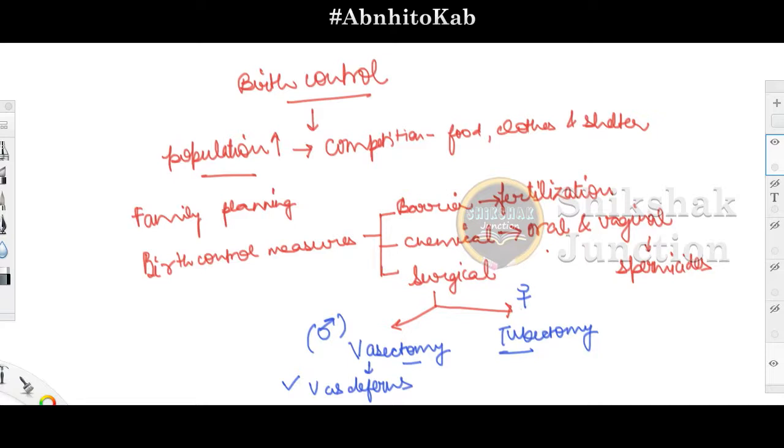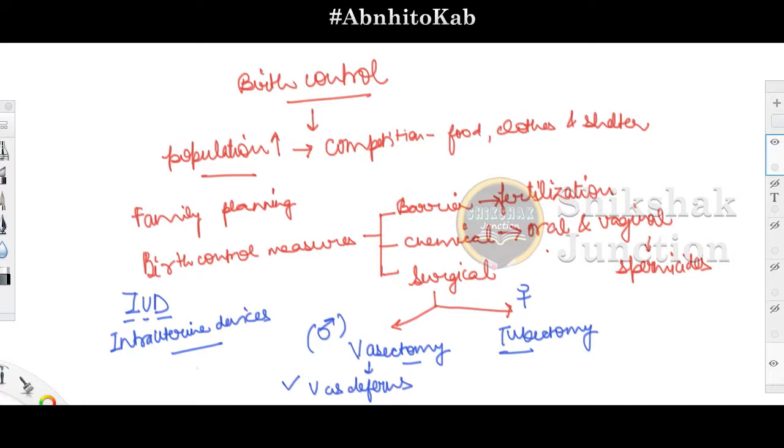Next, another birth control measure which is not included within this is the IUDs, or intrauterine devices. Again, the name itself makes it clear: intra means inside, uterine means uterus. Let me write down the full form also so that you might not be confused. Intrauterine devices are certain devices which can be inserted into the uterus in order to prevent the implantation of the fertilized egg. So if it is placed into the uterus, it prevents the implantation.